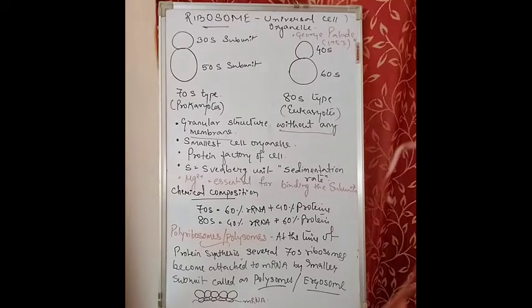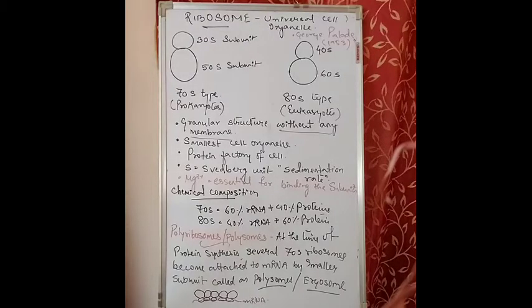Now what is polyribosomes or polysomes? Poly means what? Many. Now see, when protein synthesis takes place, several 70S ribosomes get attached to the mRNA. In the lower subunit there is an attachment of the mRNA. During protein synthesis, many ribosomes come together and form a chain-like structure where the lower smaller subunit holds the mRNA.